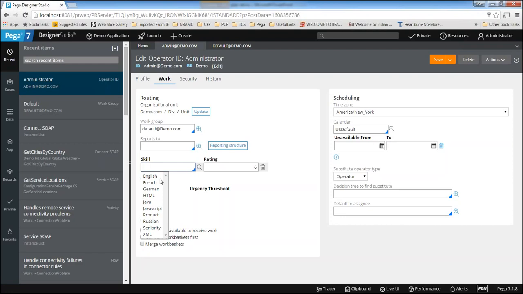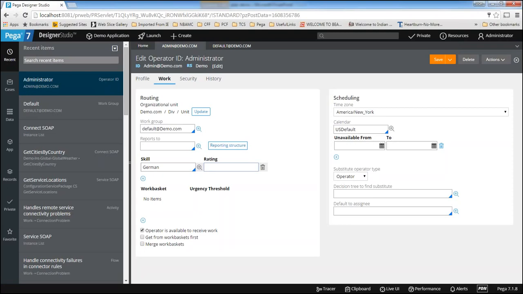If you want to create your own custom skill, you can just give the name and click this plus symbol. Automatically it will open a new form. Let's say you have German skills. What is your expertise? You need to give a rating on a scale of 0 to 10. 0 indicates nothing, and 10 indicates an expert in that. So you need to give the rating here.